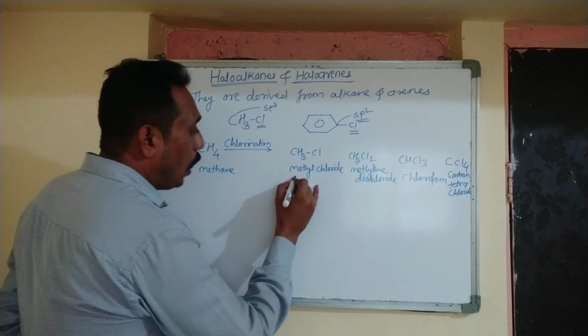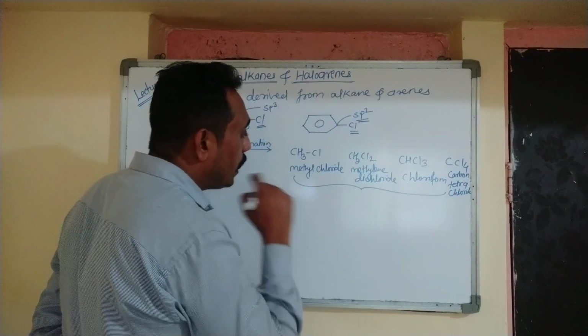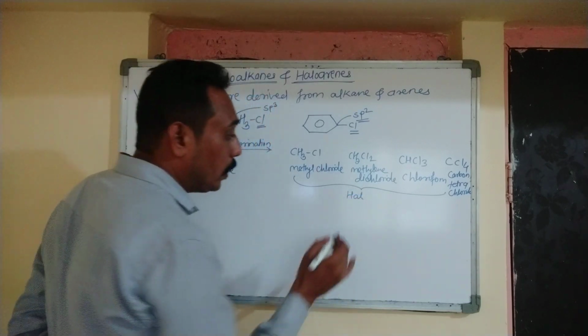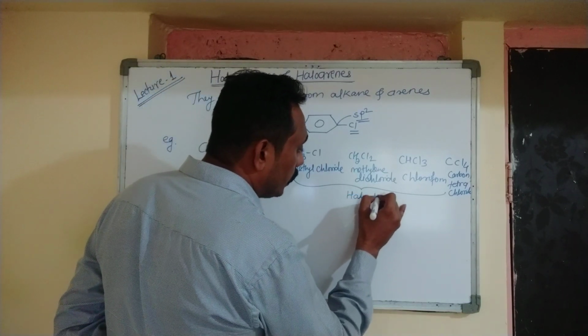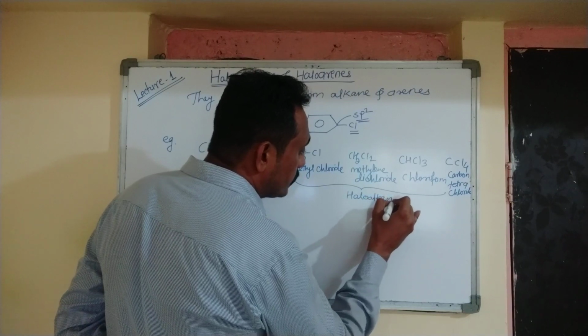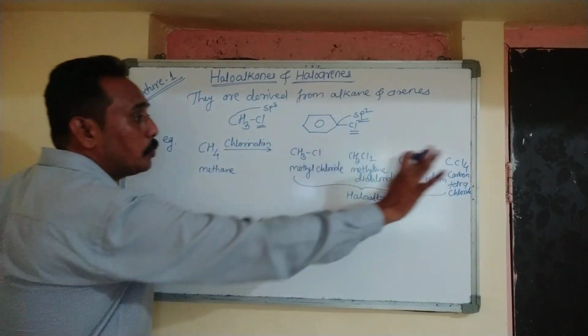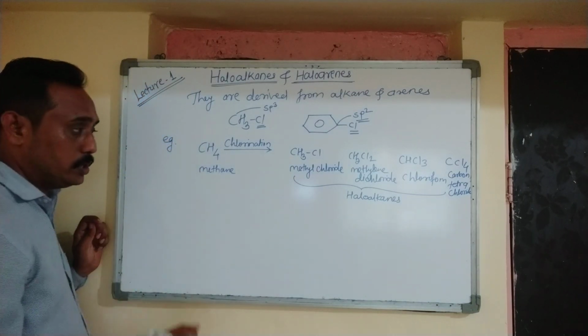Okay, so all these compounds are called halogen derivatives of alkane or haloalkanes. So they are obtained by replacing one or more hydrogens by halogens.